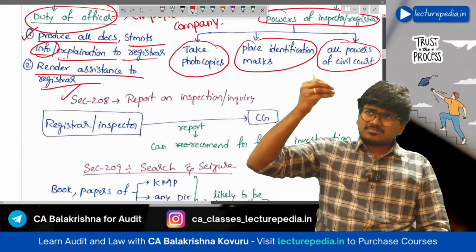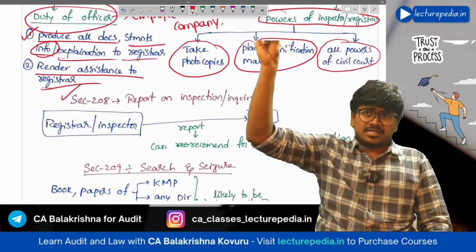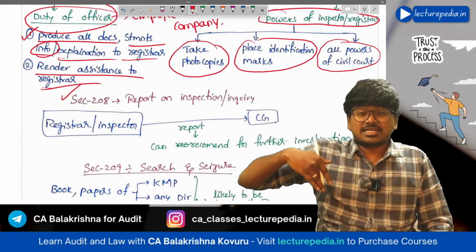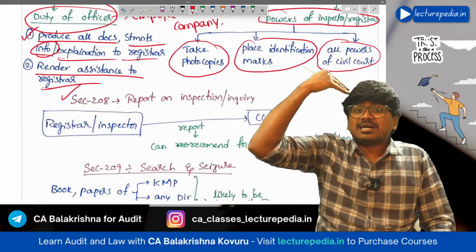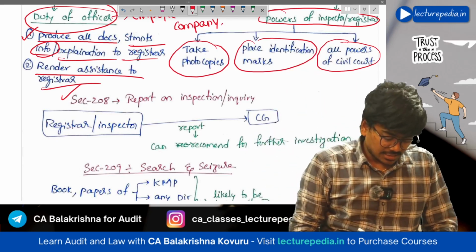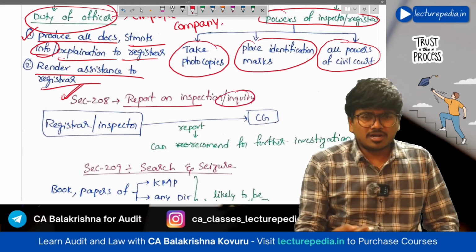Next, section number 208. Now, ROC has given notice of inspection and appointed an inspector to conduct inspection. After conducting the inspection, the inspector will give a report of inspection. That is section 208, report of inspection or inquiry.